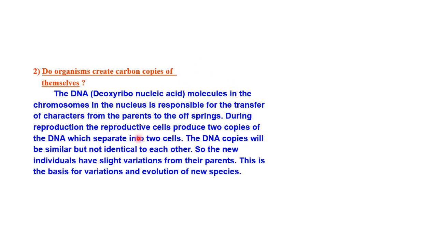So during reproduction, what happens? The reproductive cell produces two copies of DNA which separate into two cells. The DNA copies will be similar but not identical to each other. They look exactly alike, but they are different. So the new individual has a slight variation from the parents. We are not exactly like our parents.